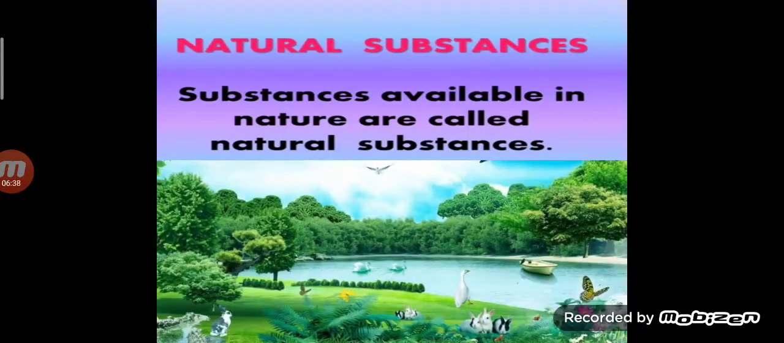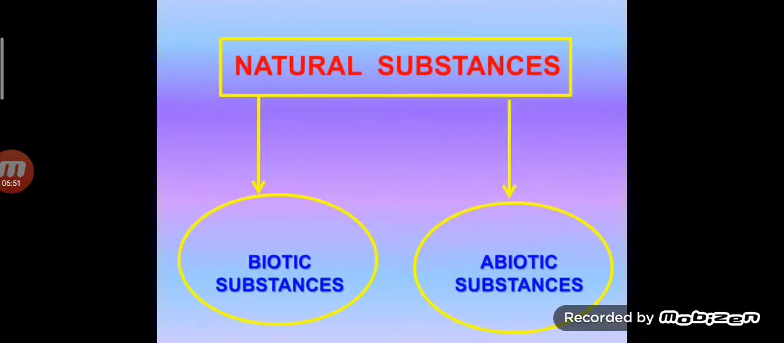Now children, what do you mean by natural substances? Yeah, substances available in nature are called natural substances. Natural substances are of two main kinds. Children, the first one is biotic substances and the second one is abiotic substances. Biotic means living and abiotic means non-living. Okay? Let's see children. What is biotic substances?